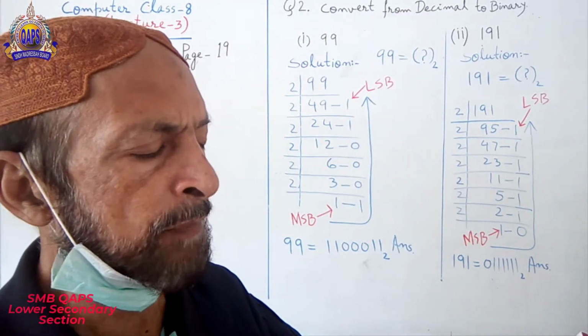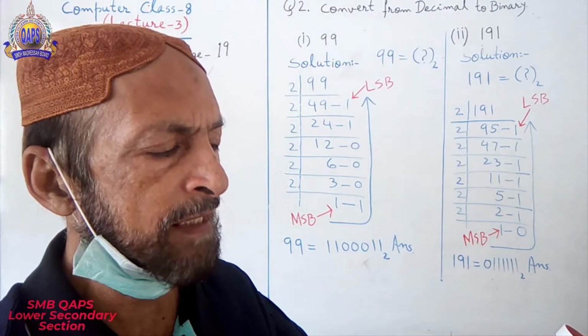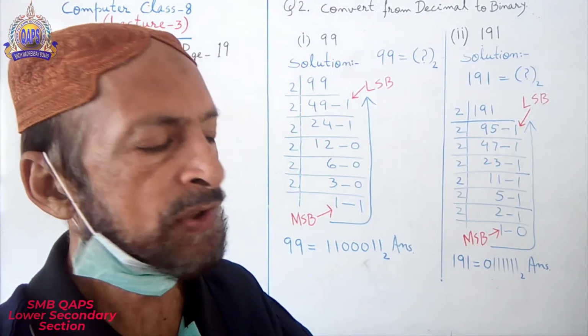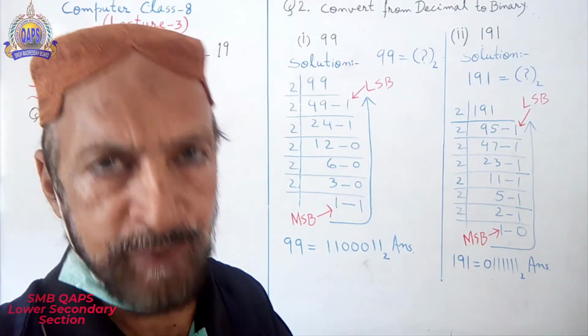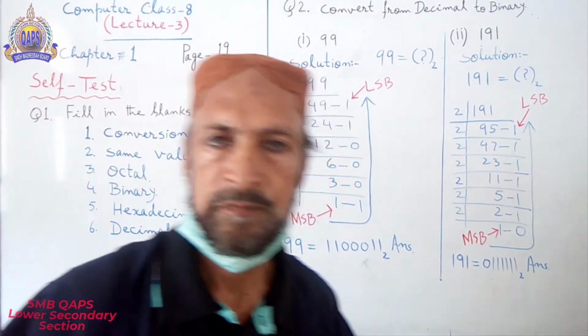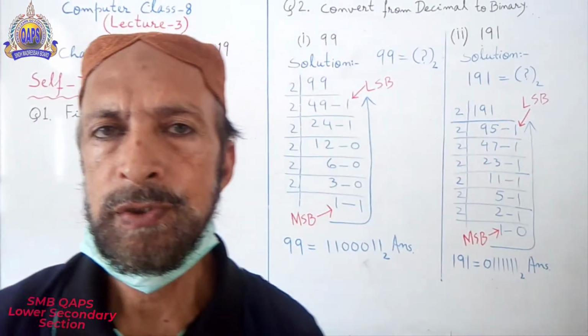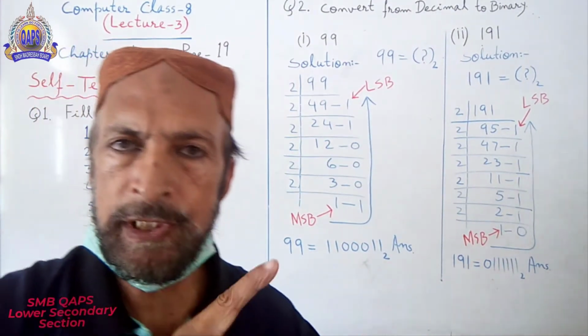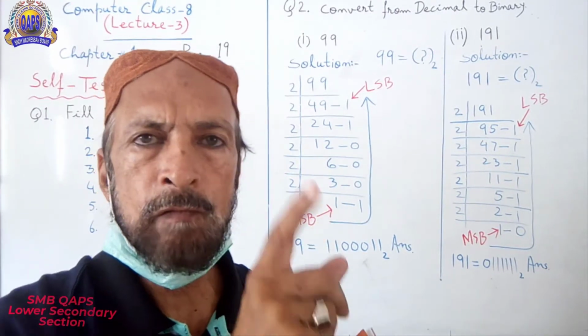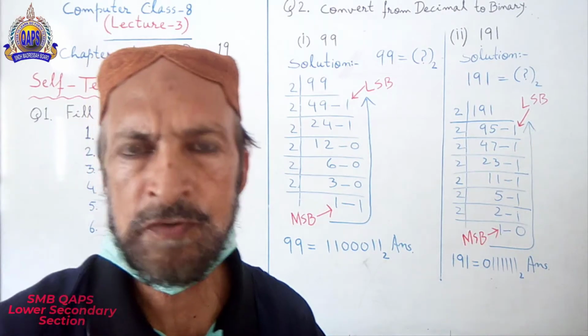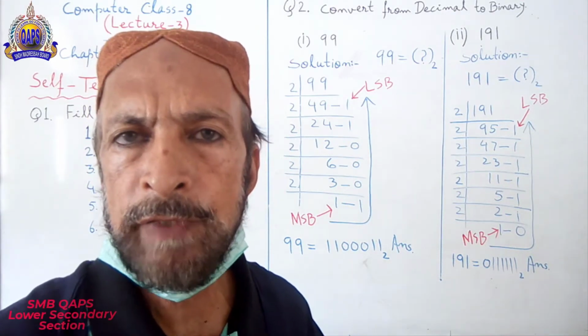To change the numbers from one base to another is called dash of bases. Conversion. When we change from one number system to another number system, this is called conversion.